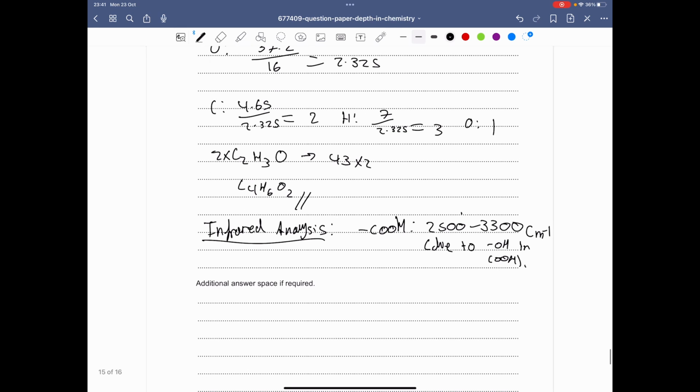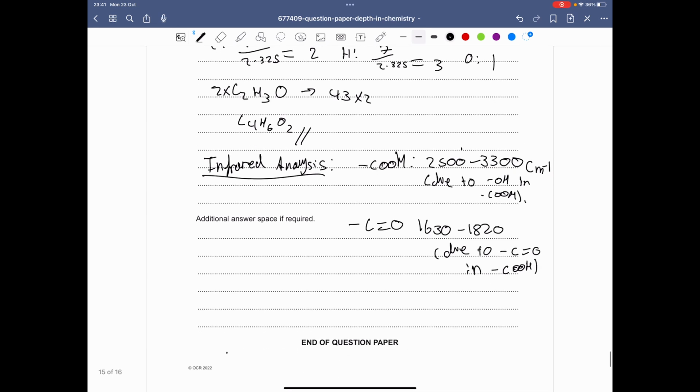Then you have the carbonyl, which is found in the range of, again, in the formula booklet, carbonyls are found in 1630, well, the C double bond O though, not really carbonyls, to 1820. And this is also due to CO in COOH. And then you have the C double bond C, which is found in the 1620 to 1680 range. And yeah, so now we've got those.